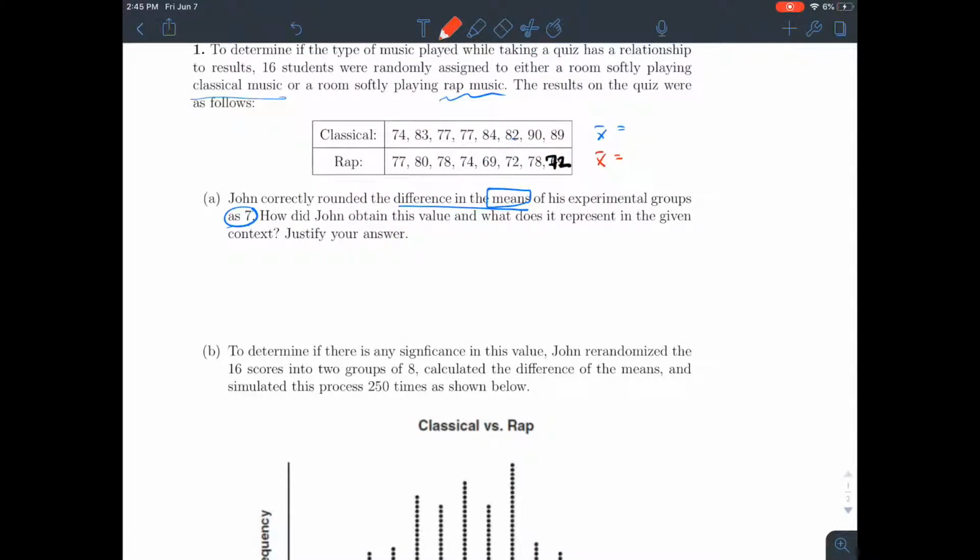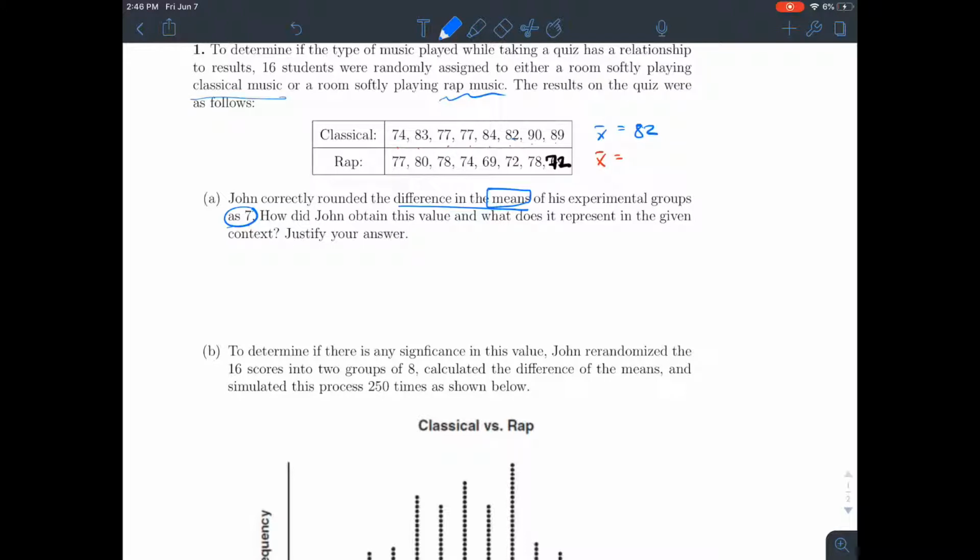Now to average these, you add up all of these values, and then you divide by the number of values you added up. So it's going to be 1, 2, 3, 4, 5, 6, 7, 8. So you can't see what I'm writing on my calculator, but I'll do in parentheses 74 plus 83 plus 77 plus 77 plus 84 plus 82 plus 90 plus 89, all close parentheses, divided by 8. That gives us a mean of 82 for the first one.